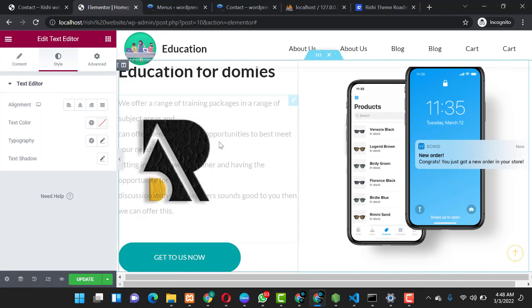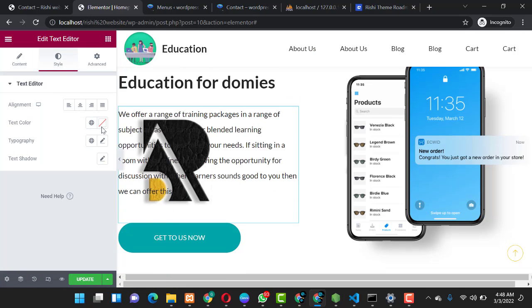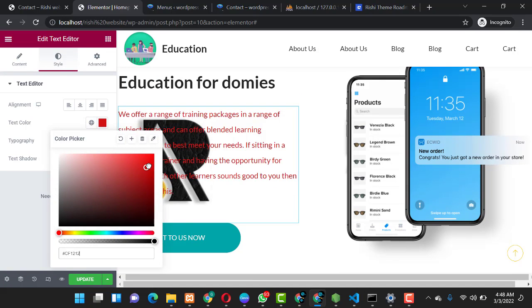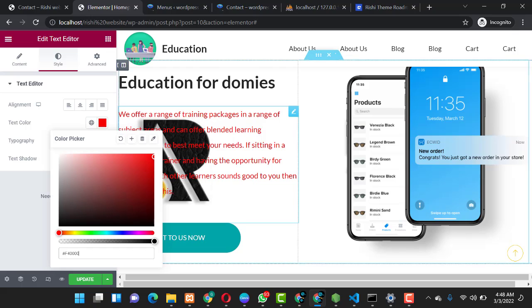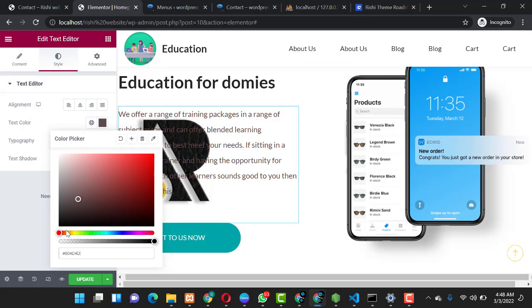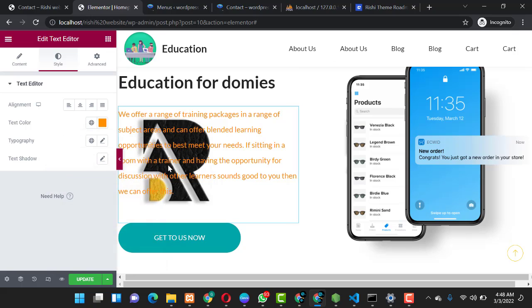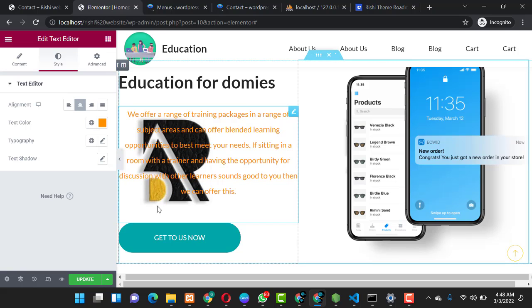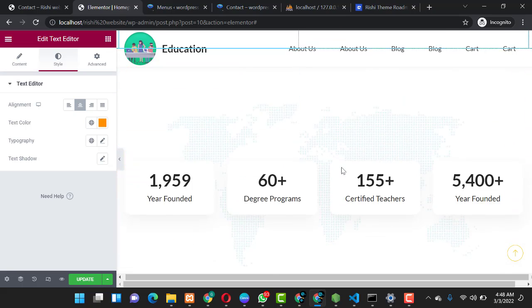So you can now come here and change your text color. You go to styles, you click over it, you come over to text color. Let's check which color matches. Okay, let's allow it on red, or you can still come over here this way, allow your text this way. So basically this is what we have. You can choose to centralize your text, and then you can continue editing.